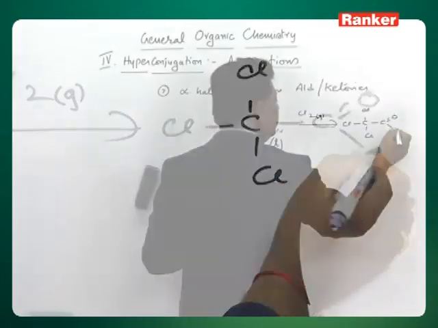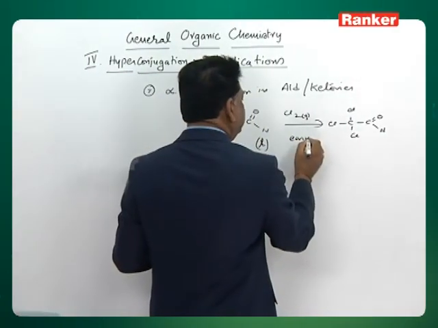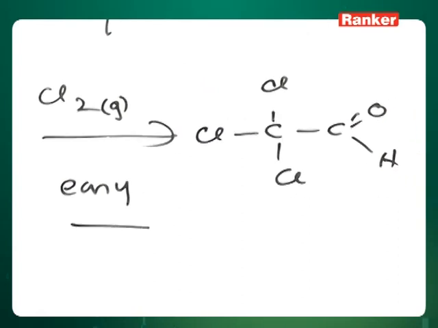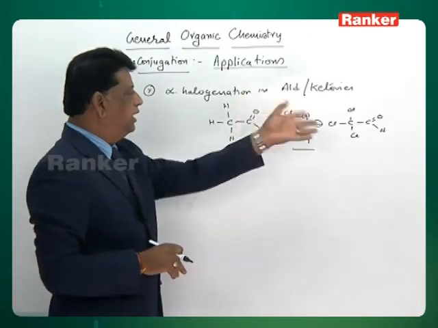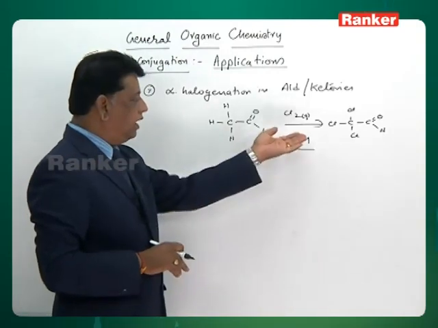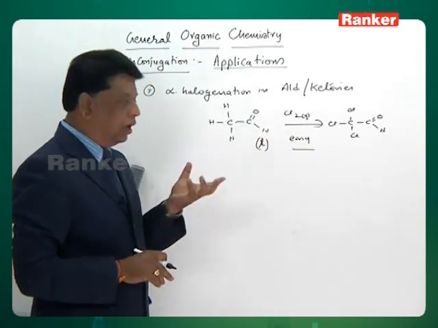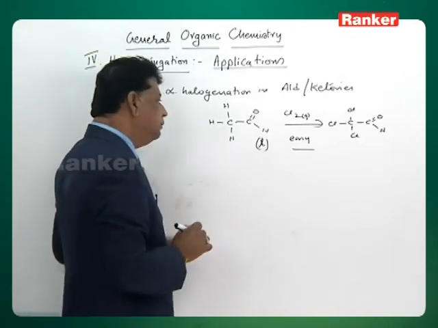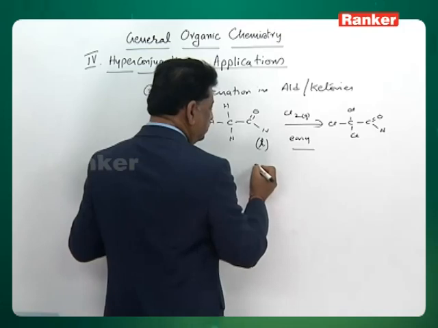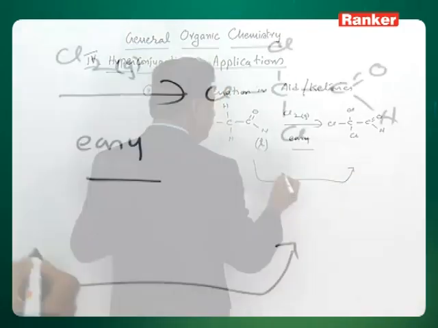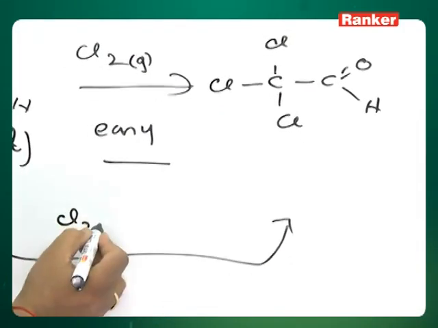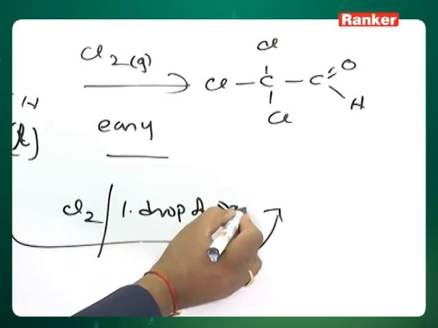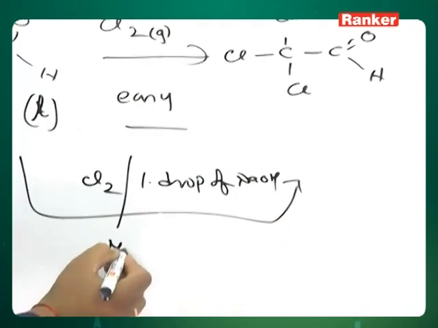Trichloroacetaldehyde is formed. The reaction is so easy that it can be questioned why. It means all these hydrogens are hyperconjugable, that's why the reaction is easy. You get trichloroethanal, commonly called chloral. The formation of chloral is so easy in fact. There is one particular observation: when you pass chlorine, add 1 drop of NaOH, and the reaction will become much easier.